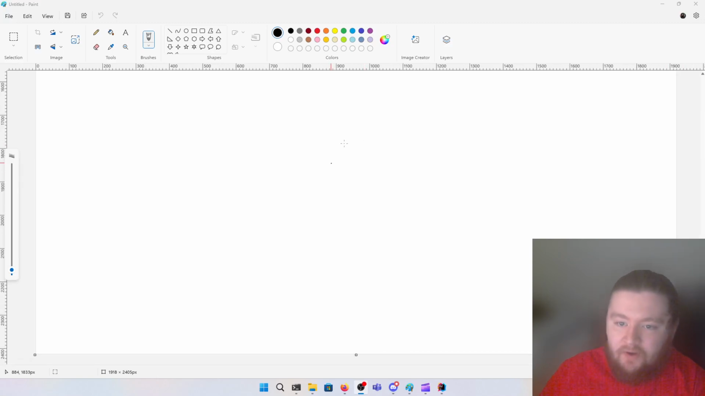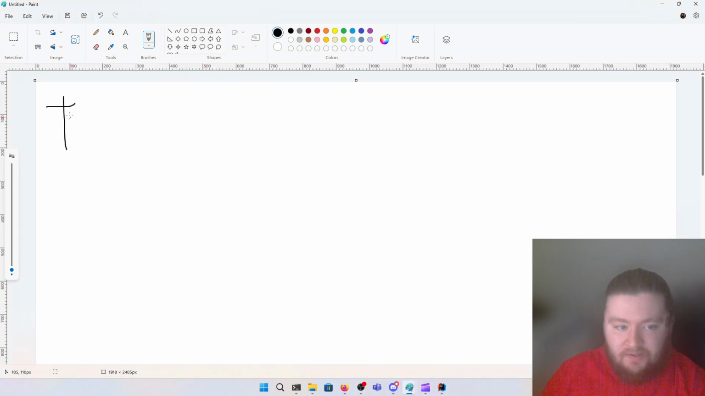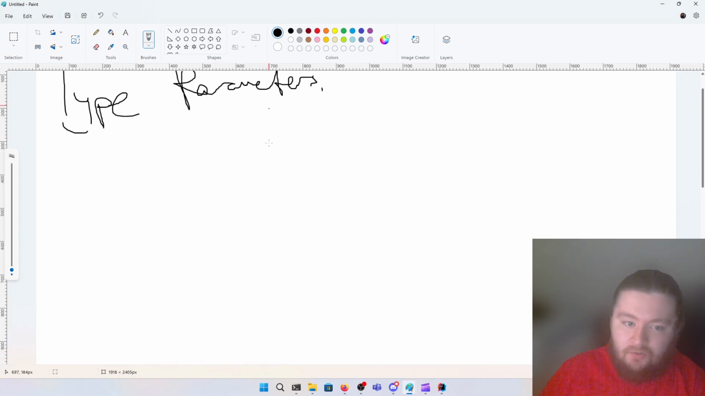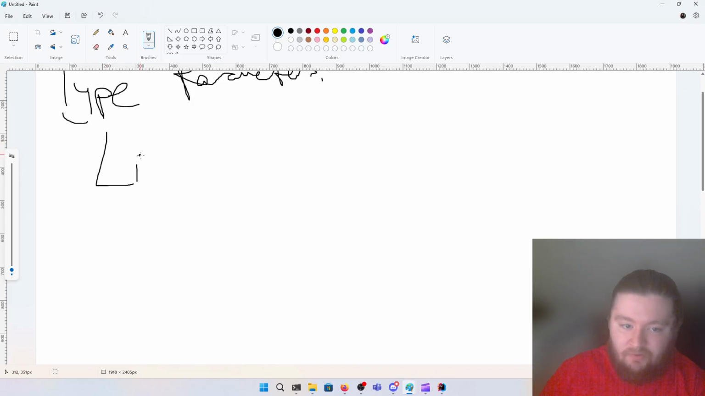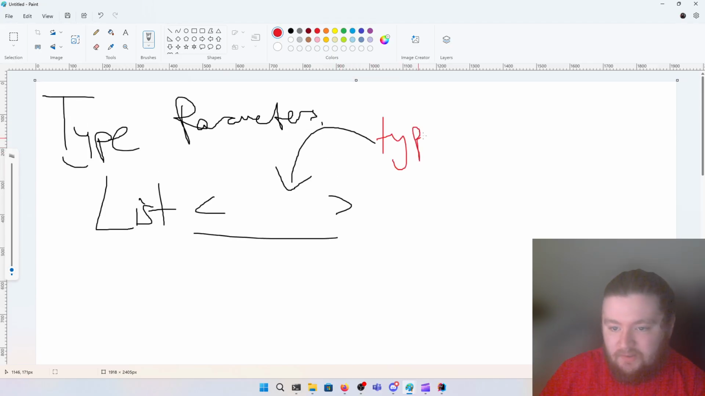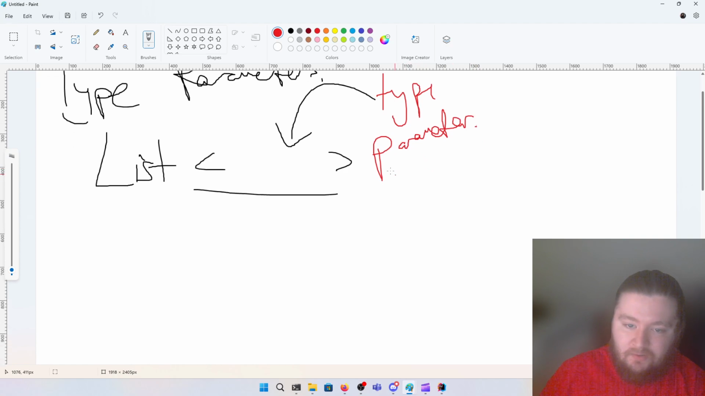In this video, we're finally going to address something that we've just sort of been glossing over for a while now, and that is the notion of type parameters. Okay? So, when we talk about type parameters, we're really talking about the things inside of these angle brackets. So, anything we put here is a type parameter.